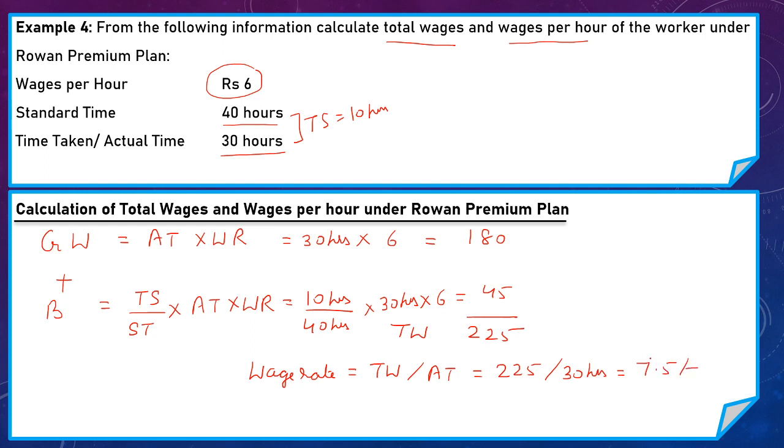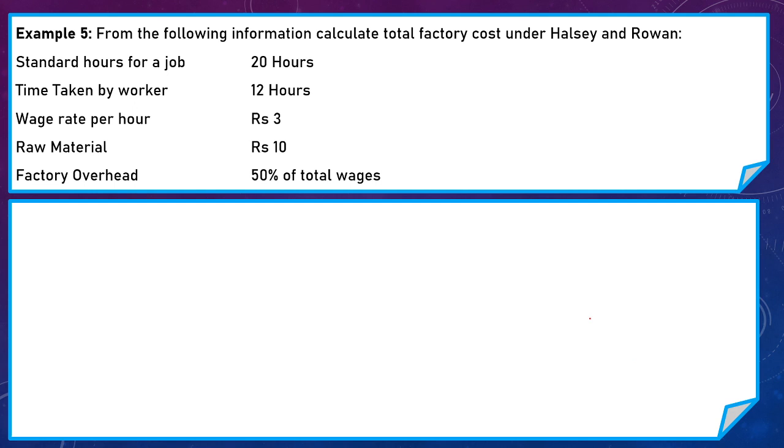Now we take another example. Here we calculate total factory cost under Halsey and Rowan premium plan. Standard time allowed by the company is 20 hours and worker takes only 12 hours to complete the task. So time saved is 8 hours. Wage rate per hour is 3 rupees.